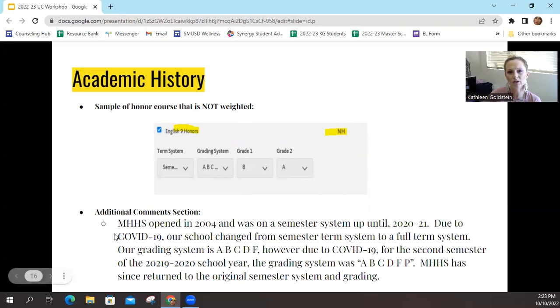This is in regards to COVID. Mission Hills opened in 2004 and was on a semester system up until 2021. Due to COVID, our school changed from a semester term system to a full year system. Our grading system is A, B, C, D, F. However, due to COVID, for the second semester of the 2019-2020 school year, the grading system was A, B, C, D, F, P. And that also goes for the following year for a full year.